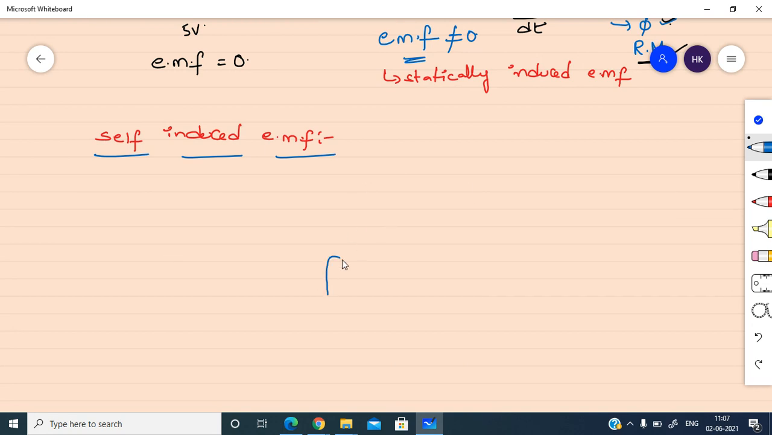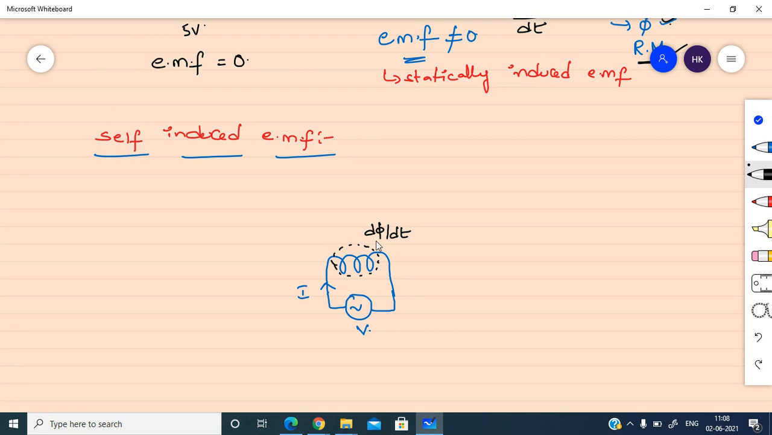Self-induced EMF means take a coil and give AC voltage to it. Due to the alternating voltage, the current will circulate in the coil, that is alternating current, and due to this alternating current, magnetic flux will be produced, and that is also alternating in nature. So that we can indicate it as d phi by dt. That means flux is changing with respect to time.